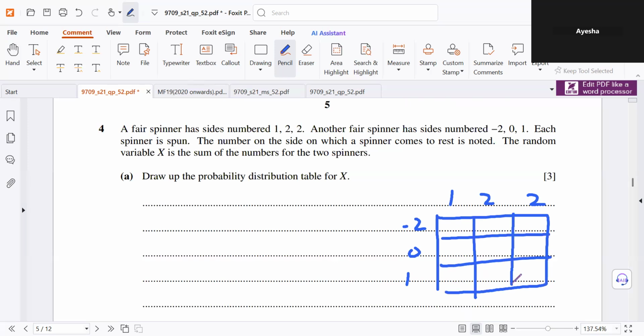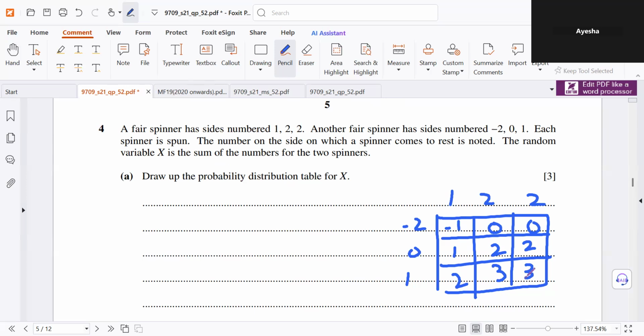If you get 1 on one of the spinners and minus 2 on the other, then the sum would be minus 1. For 1 and 0, the sum would be 1. For 1 and 1, the sum would be 2. Similarly, 0, 2, 3, and 0, 2, 3.